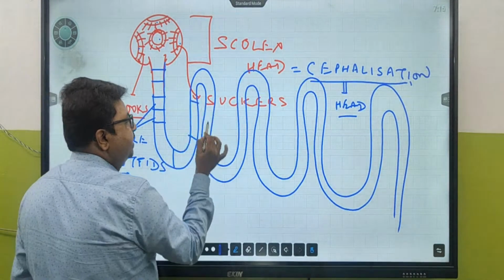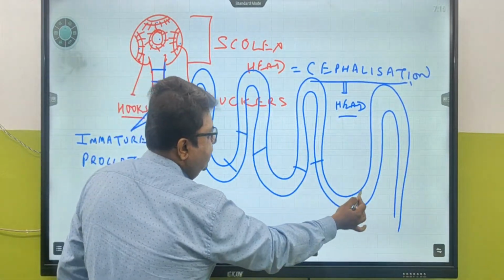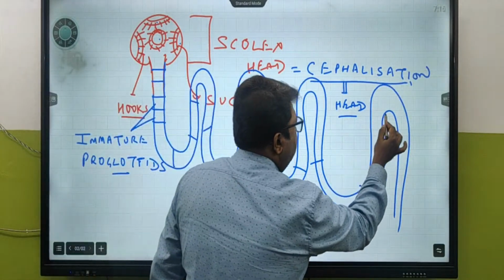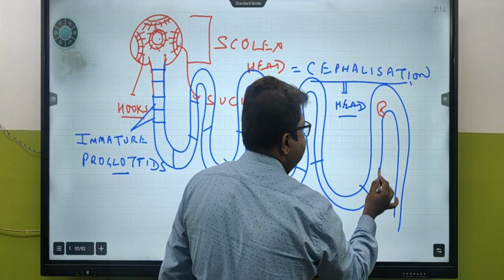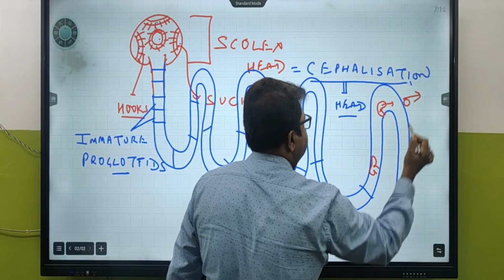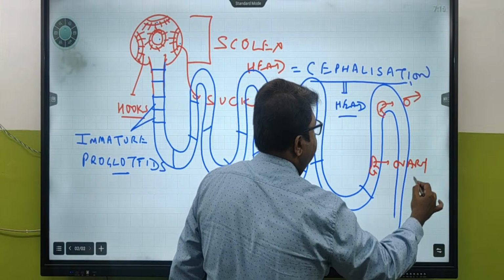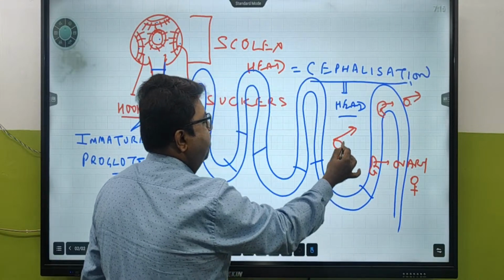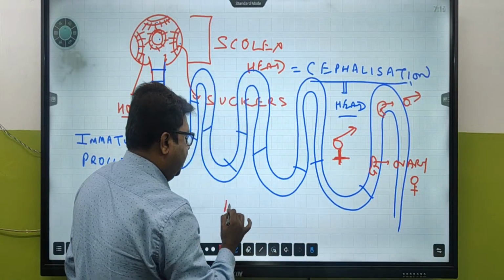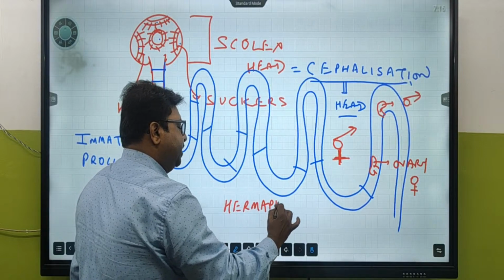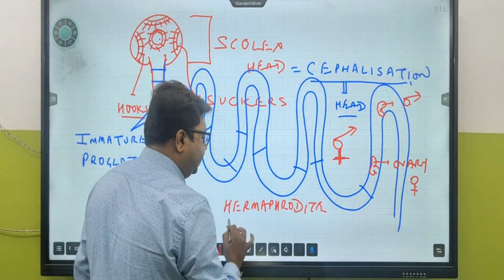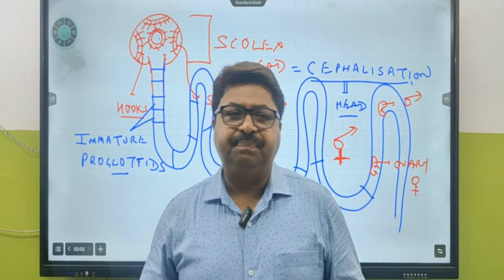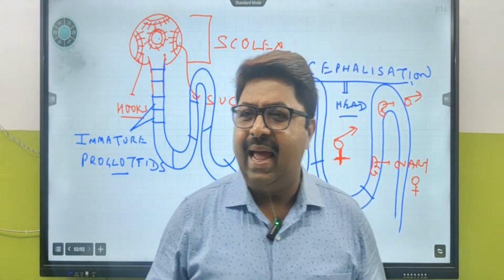The bigger segments in the later part of the body contain some special organs. This is the testis, the male part, and this is the ovary, the female part. So male and female parts are present in the same body. We call it hermaphrodite. These organisms are hermaphrodite, bisexual. In a single body they have both male and female sex organs.